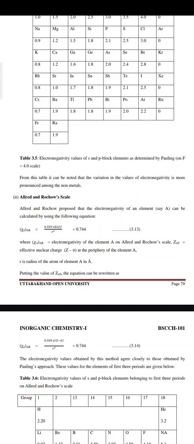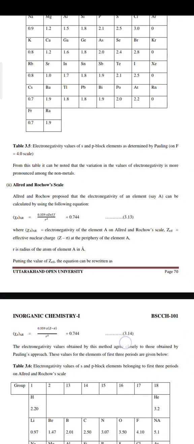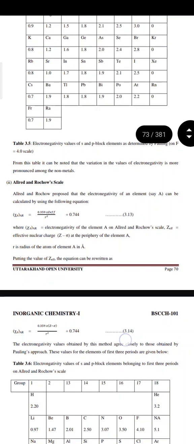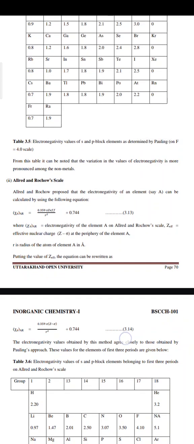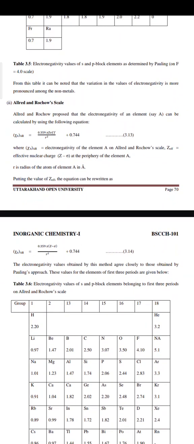Allred and Rochow proposed that the electronegativity of an element can be calculated by using the following equation, that is XAR is equal to 0.359 into Z effective divided by r squared plus 0.744, where XAR is the electronegativity of the element A on the Allred and Rochow scale. Z effective is the effective nuclear charge, Z minus sigma, at the periphery of an element A. r is the radius of the atom of element A in angstrom. Putting the value of Z effective, this equation can be written as 0.359 into (Z minus sigma) divided by r squared plus 0.744 is equal to XA.